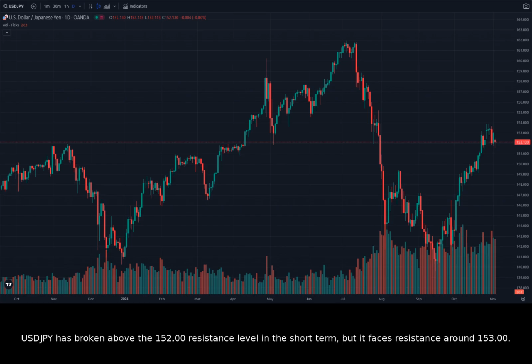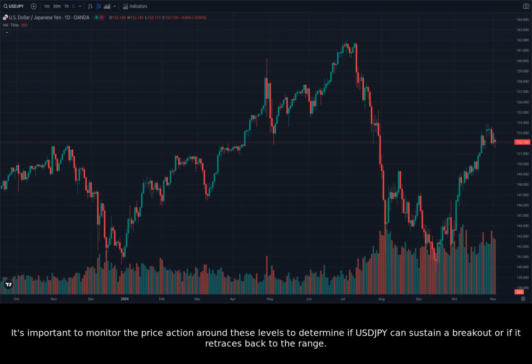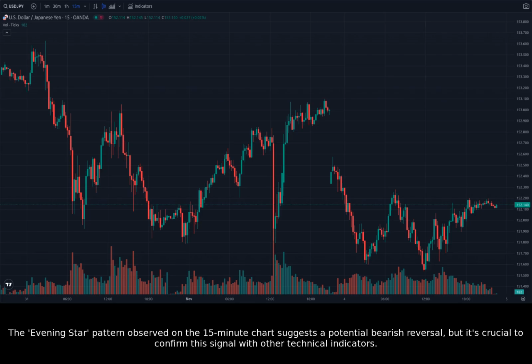USDJPY has broken above the 152.00 resistance level in the short term, but it faces resistance around 153.00. It's important to monitor the price action around these levels to determine if USDJPY can sustain a breakout or if it retraces back to the range. The evening star pattern observed on the 15-minute chart suggests a potential bearish reversal, but it's crucial to confirm this signal with other technical indicators.